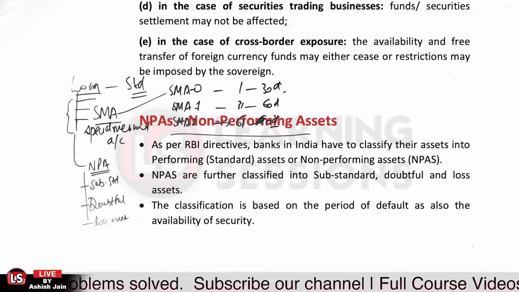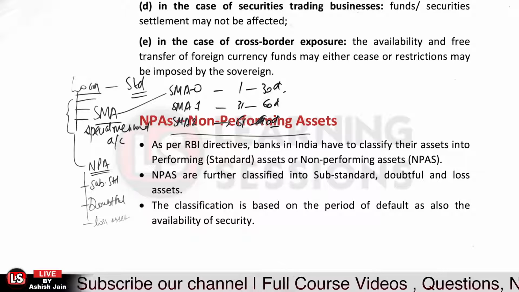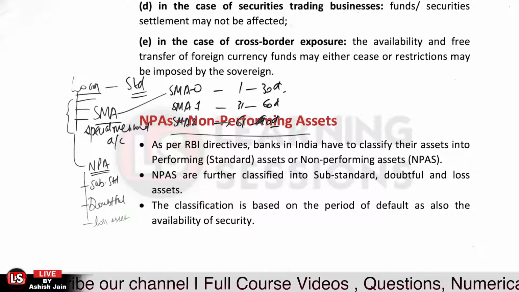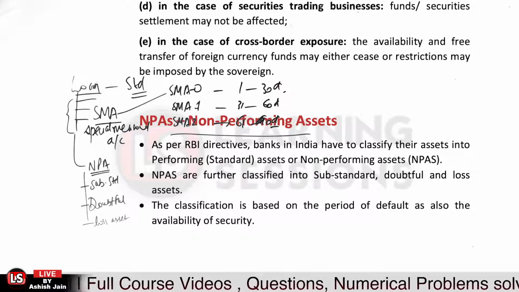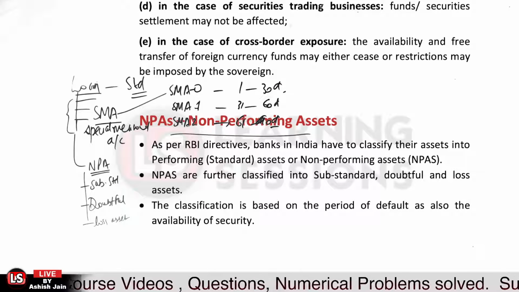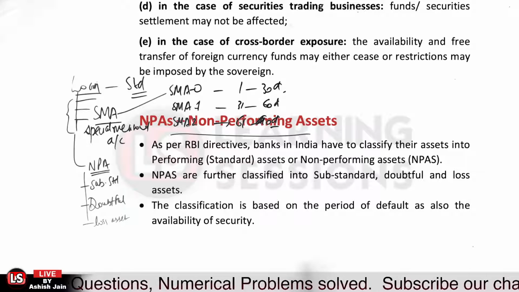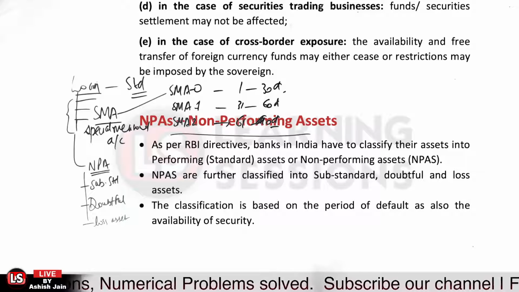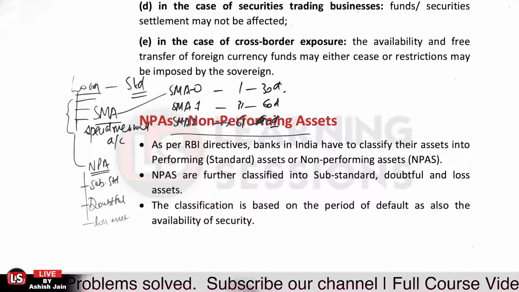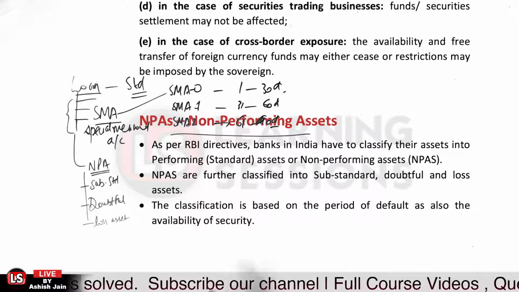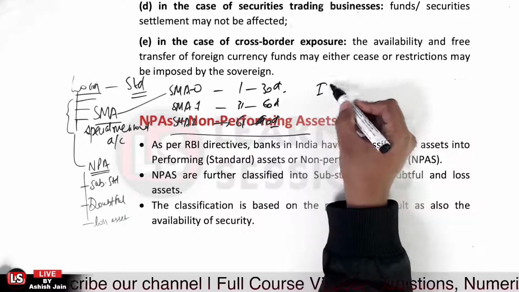Now, what is the main purpose of the classification by the Reserve Bank of India? Why did the Reserve Bank of India give the directions that the accounts are to be classified into performing assets or non-performing assets? The reason is quite simple, because the Reserve Bank of India wants the banks to maintain the provisions for the same. As per the IRAC norms, not ICAAP, as per the IRAC norms, that is the income recognition and asset classification norms.